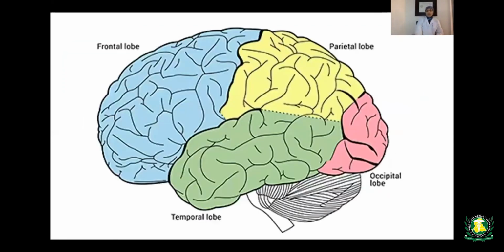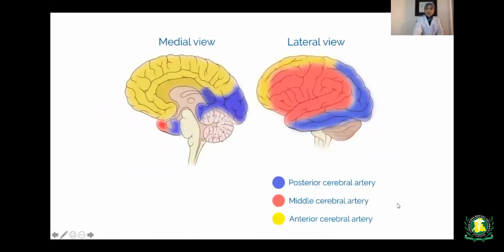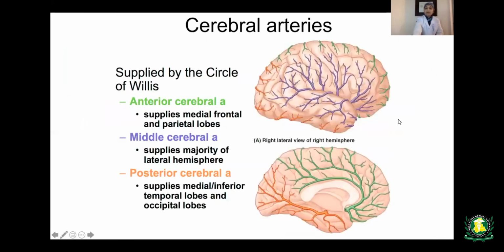In this diagram, you can see the frontal lobe, parietal lobe, temporal lobe, this is the occipital lobe, and this region is the brainstem. These are all the cerebral arteries supplying different lobes of the brain. The green area is supplied by the anterior cerebral artery, which supplies the medial frontal and the parietal lobe.